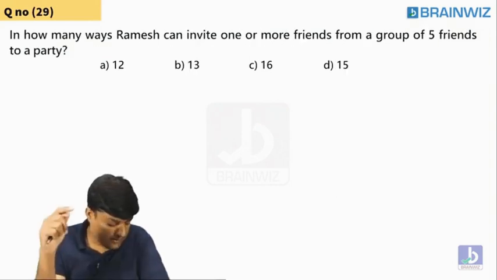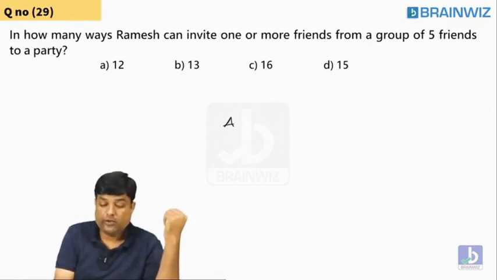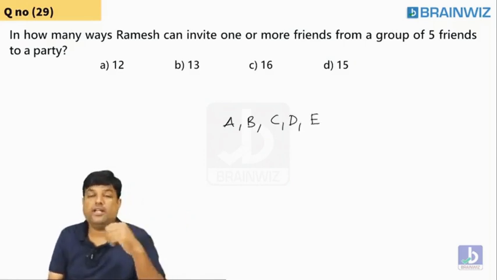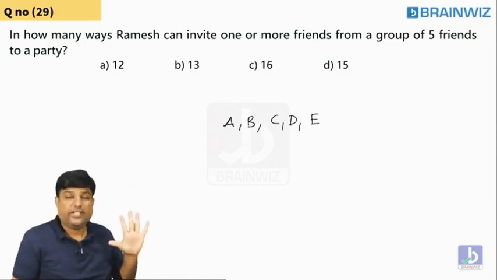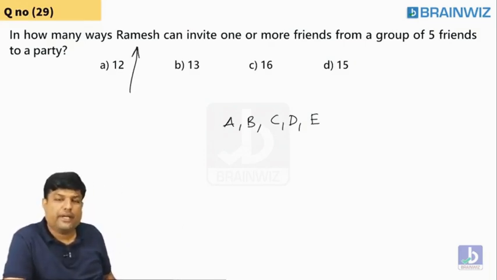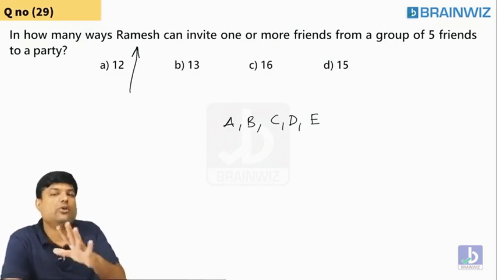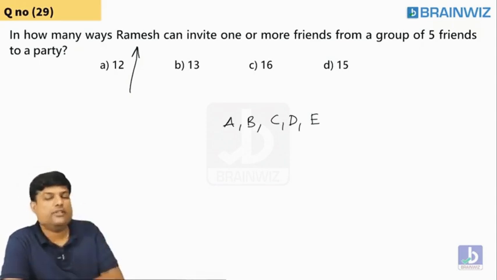Okay. Now, I just want you to do this question, everybody. Here you have got 5: Amit, Bittu, Chintu, Dintu, Intu. Following everybody, there are 5 people over here. So his father told Ramesh, for your birthday party, at least one fellow you invite. At least one or more, whoever you want to invite. But don't have the party without inviting anybody. Ramesh got this information from his father and started inviting at least one.